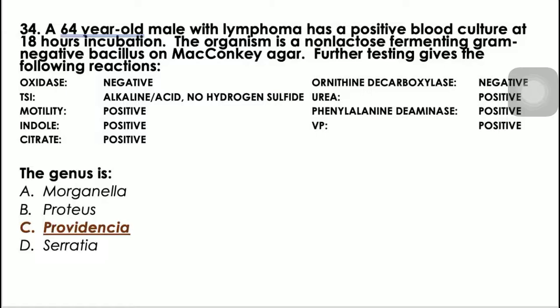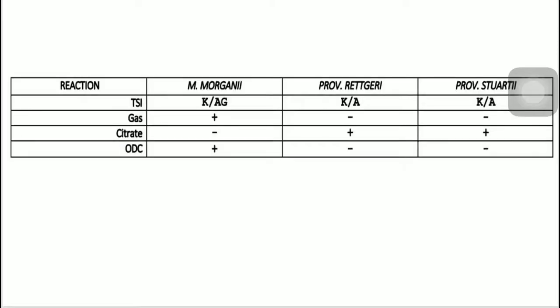Next, no? Ayun, so review po ulit tayo, no? Pero kanina nadaanan na natin to no, sa table kanina. So TSI nga po sila is K over A kasi non-fermenter po sila. Ang mga Providencia nga po, no gas production. No? Kaya negative sila for gas. Citrate nga po for Morganella, positive, positive, negative, negative. So negative for citrate. For Providencia nga po, negative, positive, positive, negative, positive. So they are positive nga po for citrate utilization.